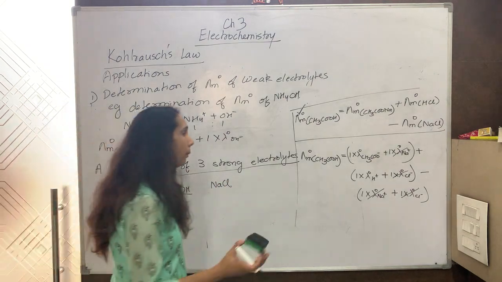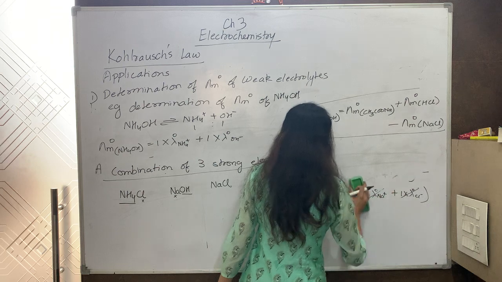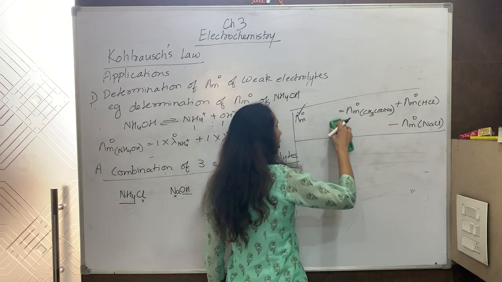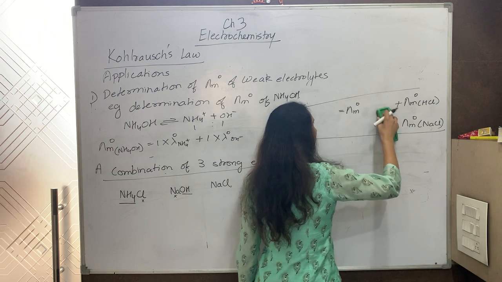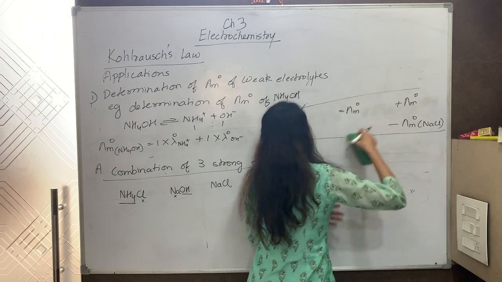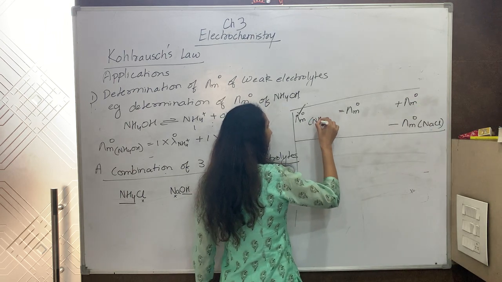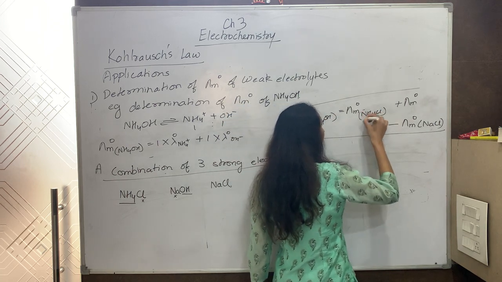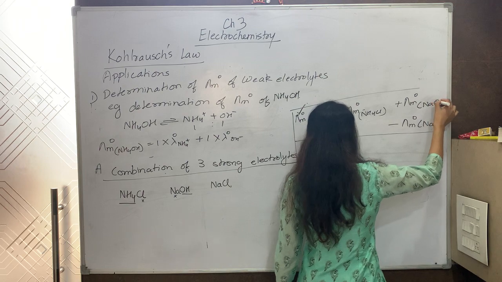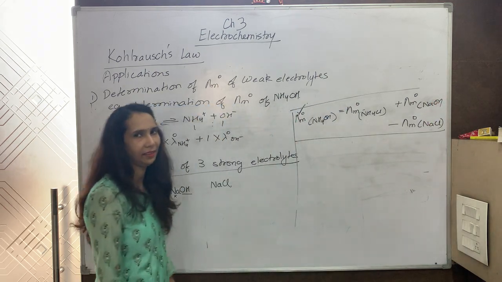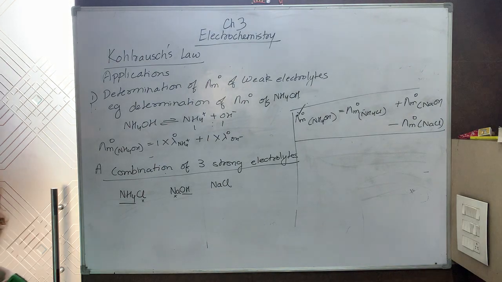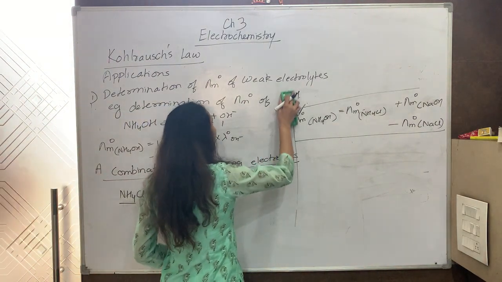So let's write the formula here again. For NH4OH, first, I will add the limiting molar conductivity of NH4Cl plus NaOH, and I will subtract NaCl. So this is how we do it. Let us take one more example. Last one for this application.